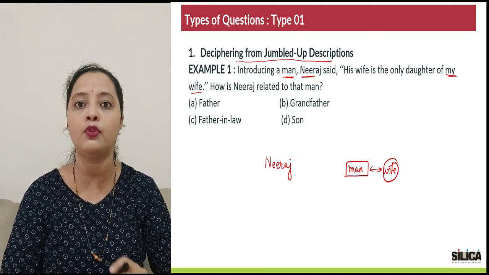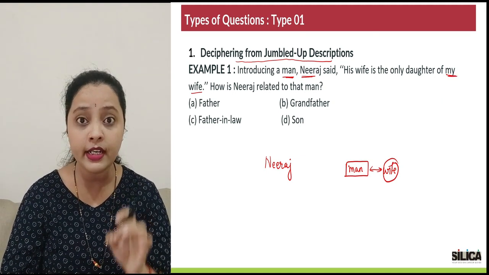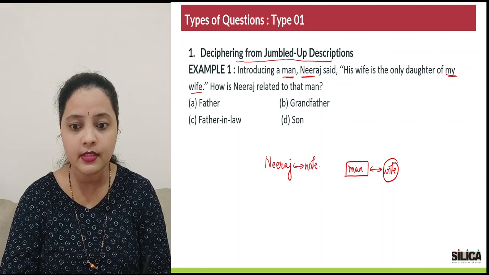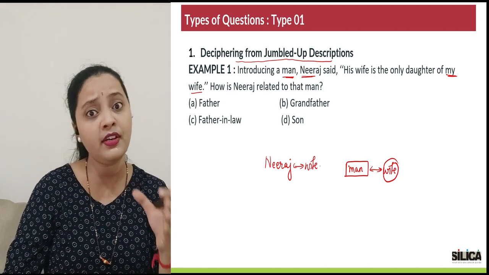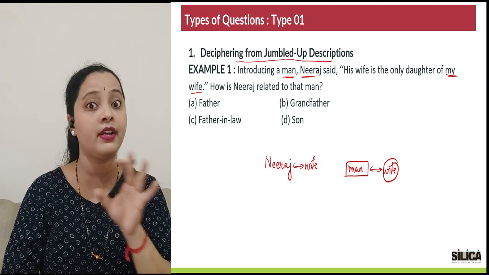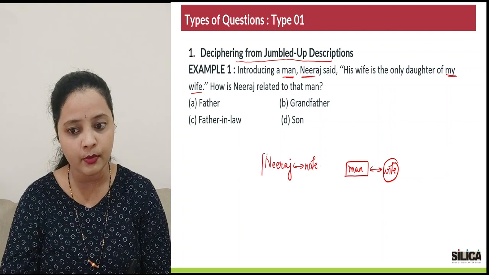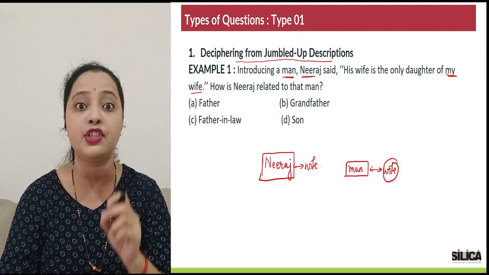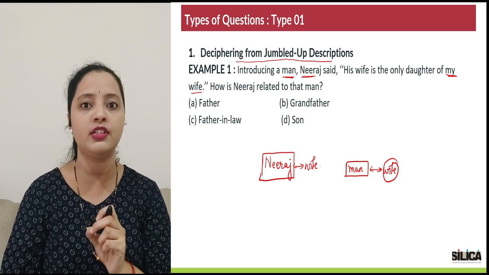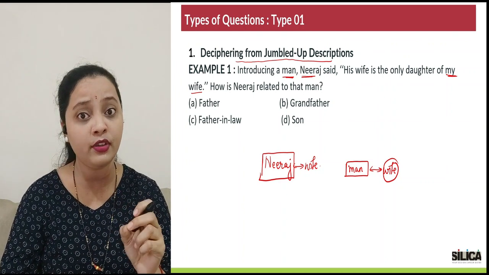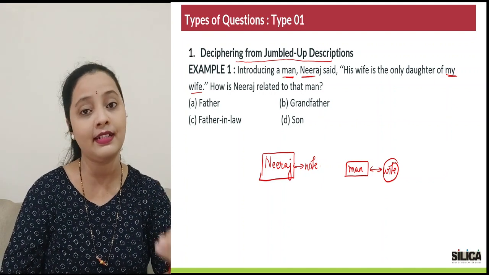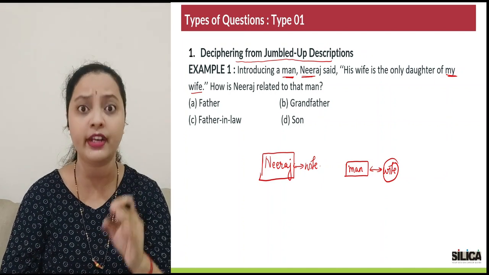Now what do we come to know over here? A very important thing, that Neeraj is having a wife. If Neeraj has a wife, that means Neeraj is married. So that means Neeraj has to be a boy, because then only there can be a couple of husband and wife, right? So if Neeraj is a boy, that's how I get to know the gender of the character Neeraj. Did you get the point? This was the point I was saying. We will not assume the gender through name, but we'll try to get it through the relationship. So we get to know that Neeraj is married, has a wife, and that is how I conclude Neeraj is a boy. Alright, now getting back to the question.